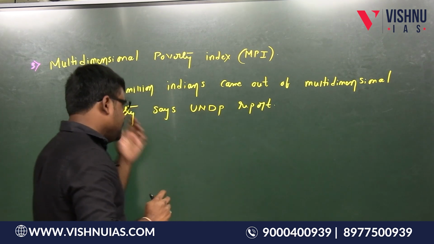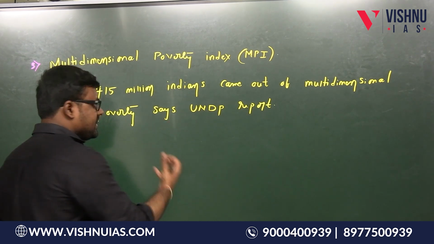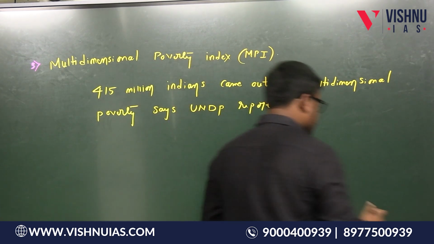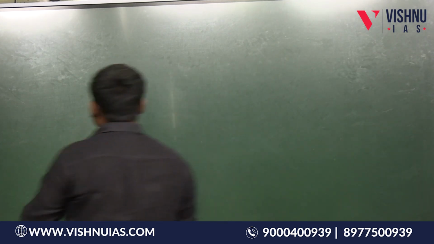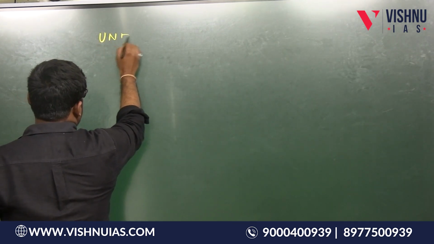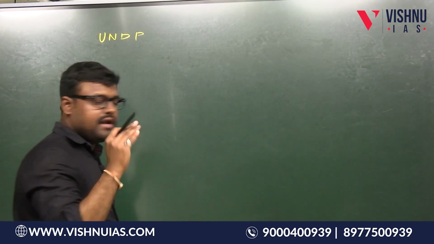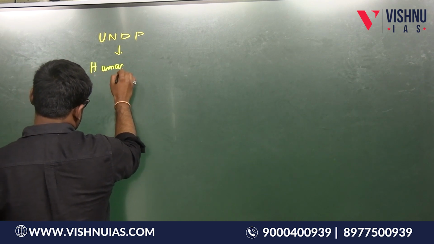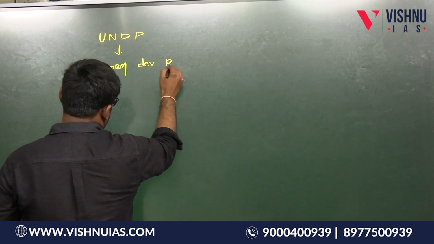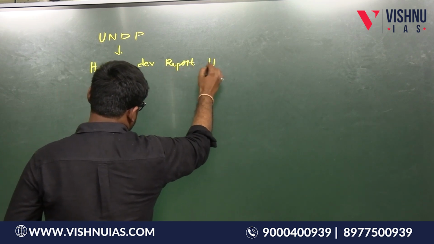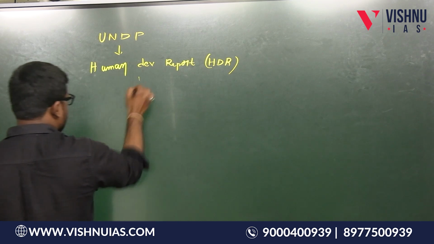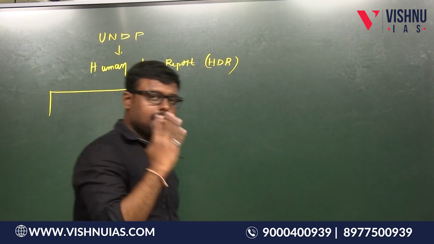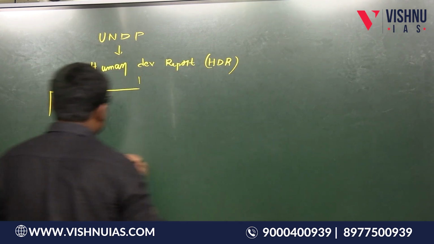See here, we will discuss what a Multi-dimensional Poverty Index is, but before that, let us see the story behind this. The United Nations Development Program, UNDP, publishes the Human Development Report, HDR. Under this Human Development Report, students, it publishes 5 indices. What are those 5 indices?